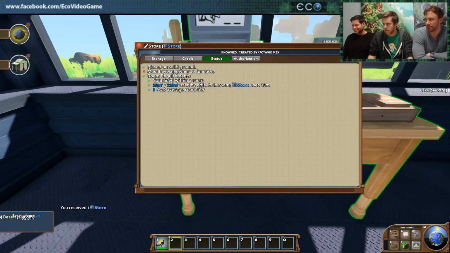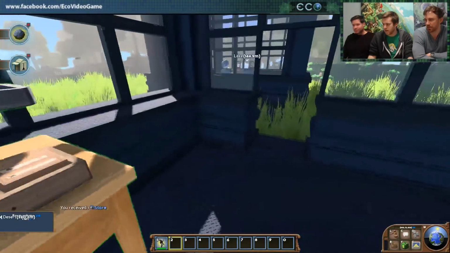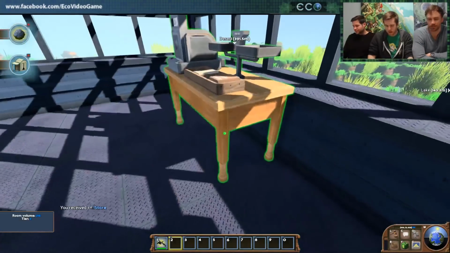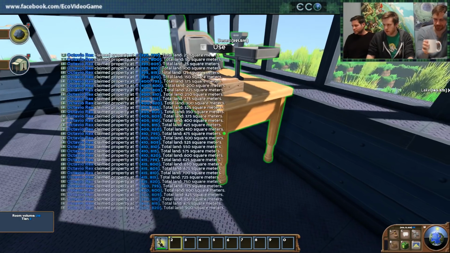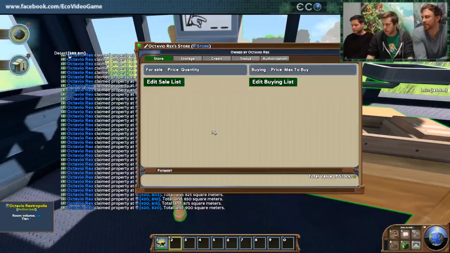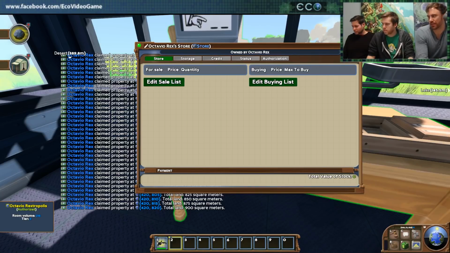So open that up. Oh, it doesn't have an owner. Need to claim this. Just do claim rect. Cool. So, oh, that's not your store though. So the way that you'll use bank accounts in stores is you'll actually select which bank account to spend from. So you'll have a few options.